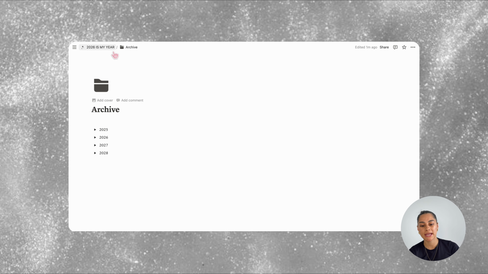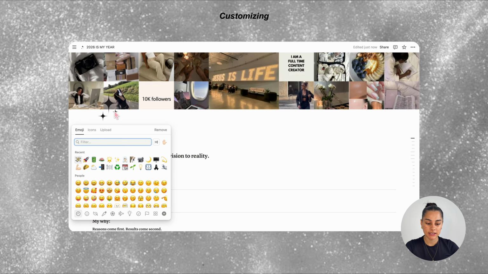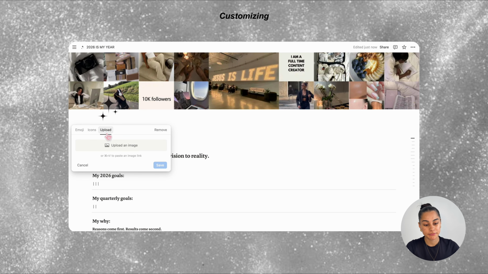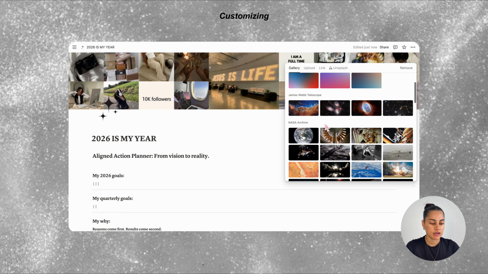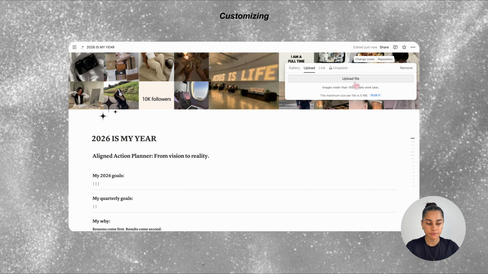So going back to the main page, basically what you can do is you can change this icon here. You can make it any emoji you want. You can pick from these icons and you can also upload your own. Next is the cover. So you just click change cover and they have a gallery of images where you can upload your own, which is what you'll do to put your vision board in.